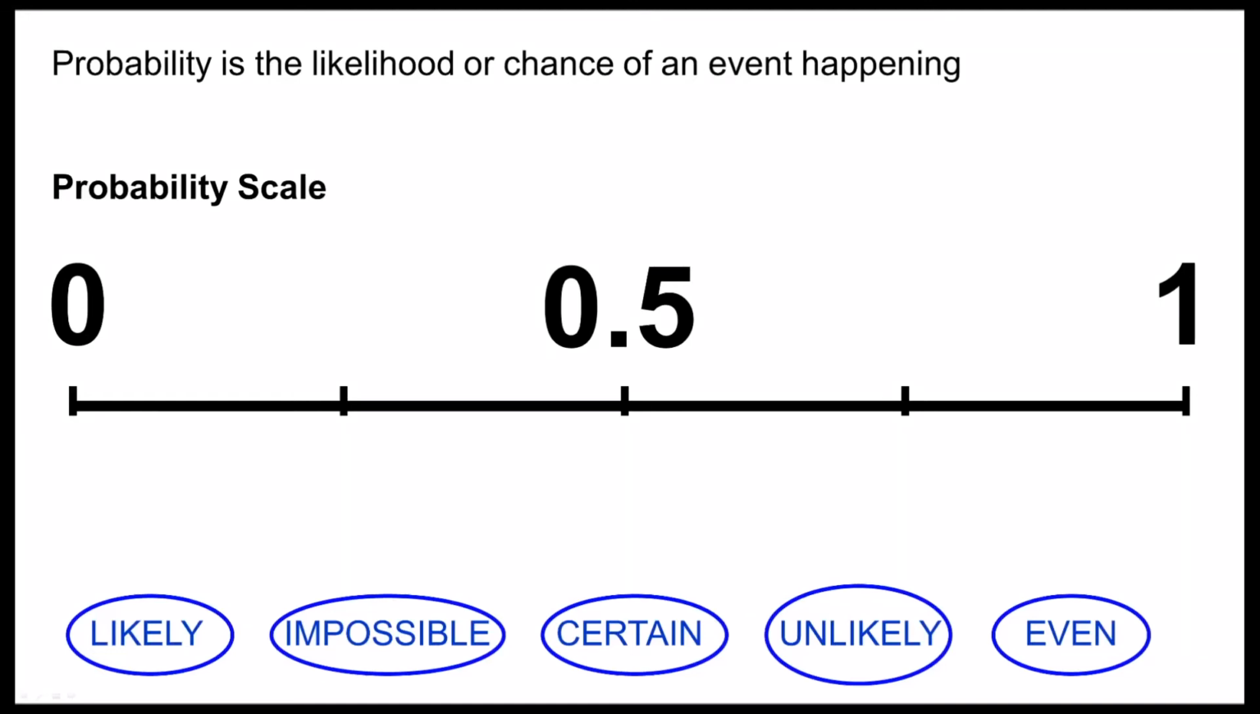In today's lesson, we're going to introduce the idea of probability. Probability is the likelihood or chance of an event happening. We can use a probability scale to represent this. Our probability scale ranges from the numbers 0 up to 1, and we can use the words at the bottom to describe the different points on it.